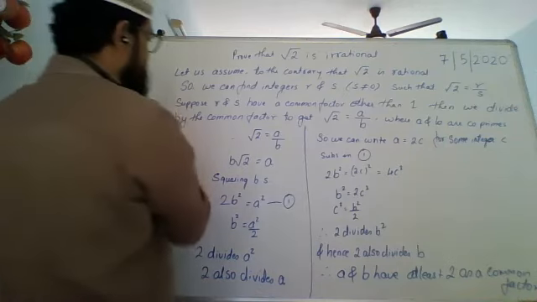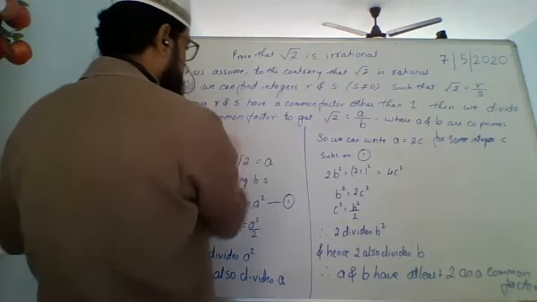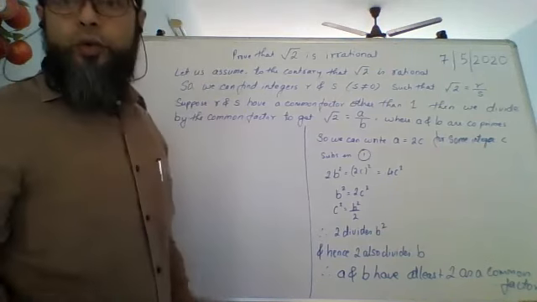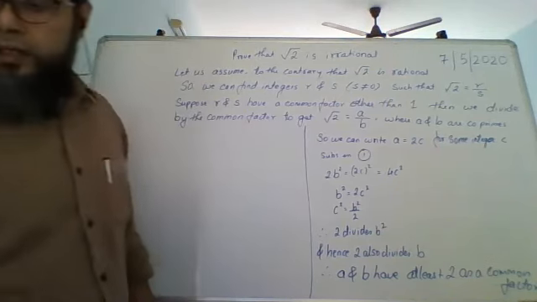Yeah, I'll erase this. Therefore, A and B have at least 2 as a common factor. But